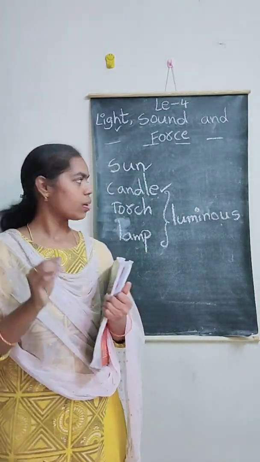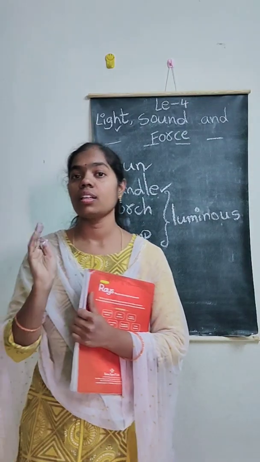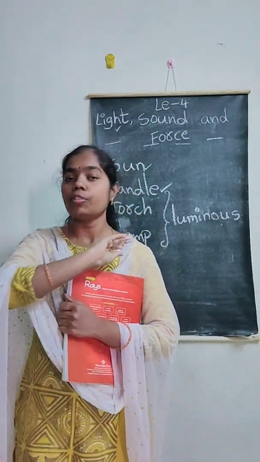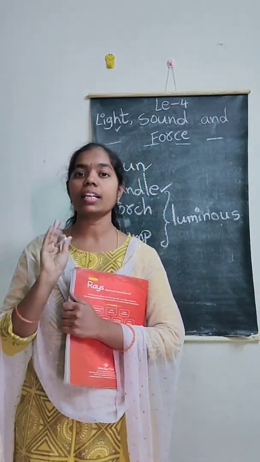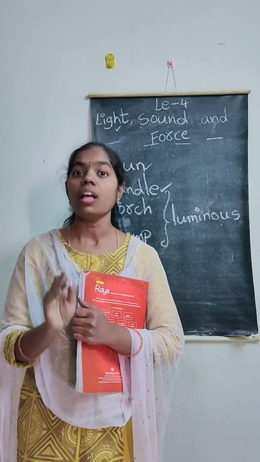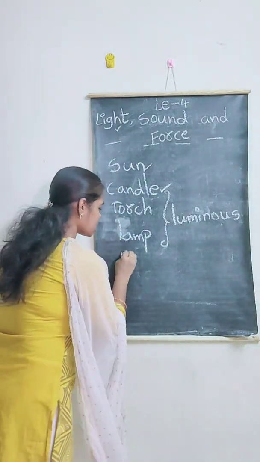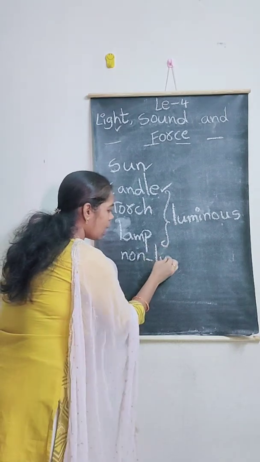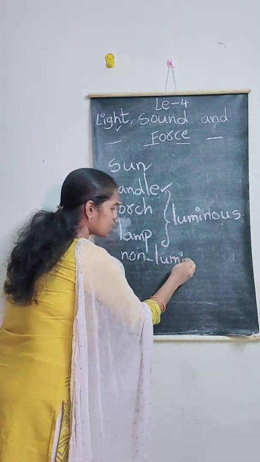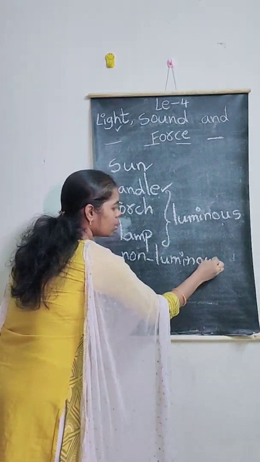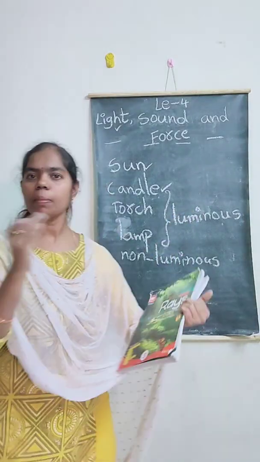But objects which do not give us light are called non-luminous objects. Tell me some examples.